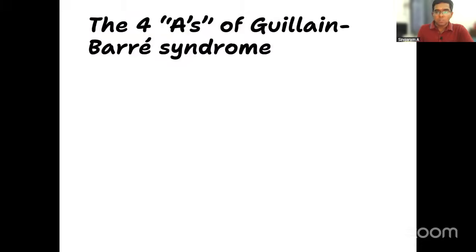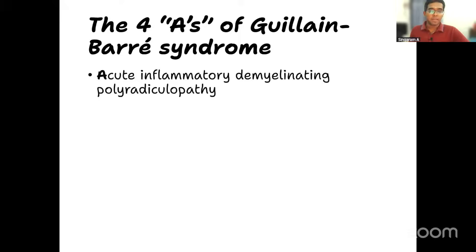Now also remember 4 important A's for Guillain-Barré syndrome which can be important clues in your exams. And a few of them we have already seen in the question. What is that? It's an acute presentation. Very important. It is acute inflammatory demyelinating polyneuropathy. Can you see that? Acute presentation, demyelination are 2 keywords. Polyneuropathy means multiple types of nerves are affected. Motor nerves are affected, autonomic nerves are affected, even cranial nerves can get affected. Radiculopathy is the same as polyneuropathy also, right? Then the second thing is ascending paralysis. Very important. I told you it starts from the lower limb and then goes upwards.